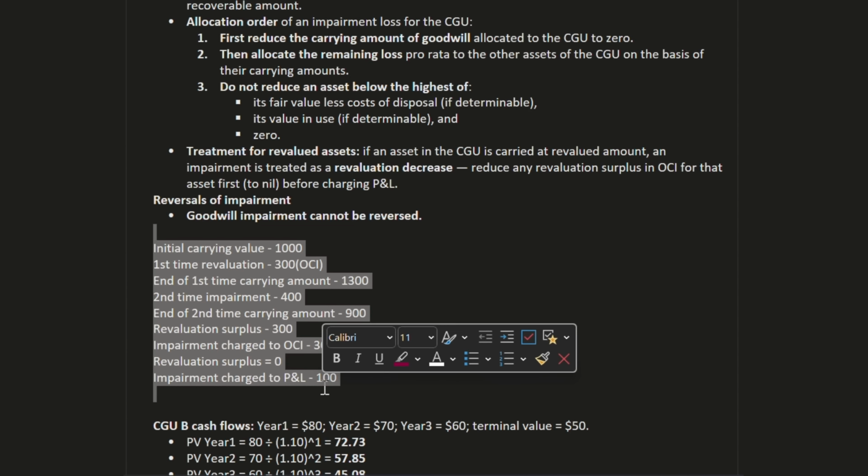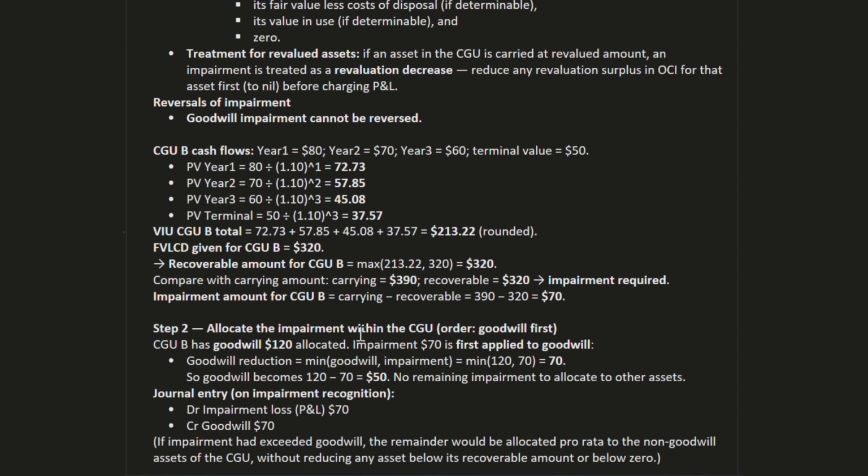Let's remove this example here and move forward. Now CGU B cash flow. Year 1 we have 80, year 2 we have 70, year 3 we have 60, and a terminal value of 50. We will take the present value of all the cash flows.